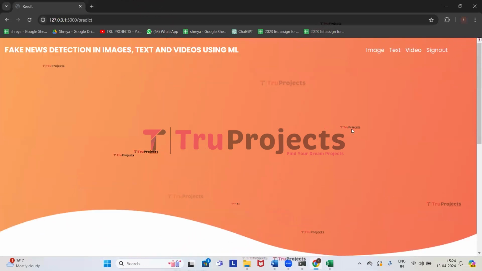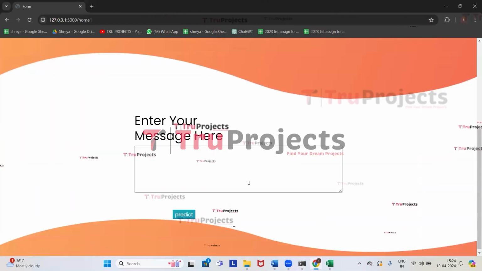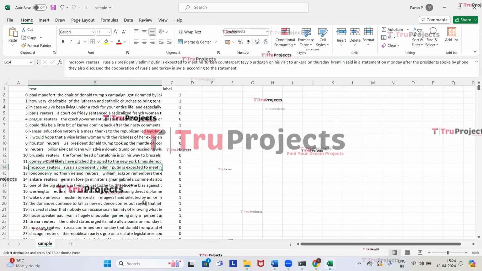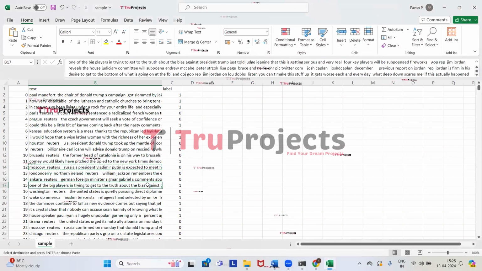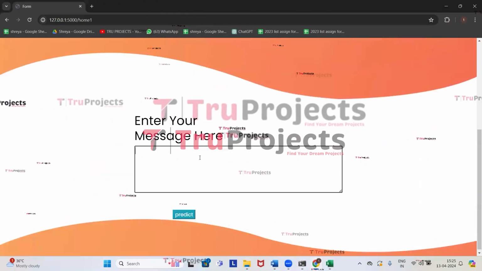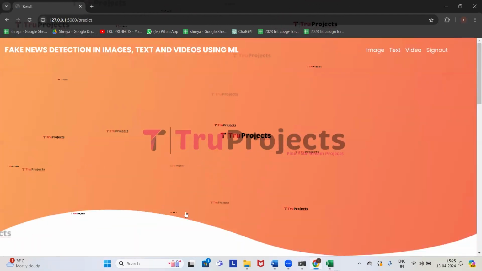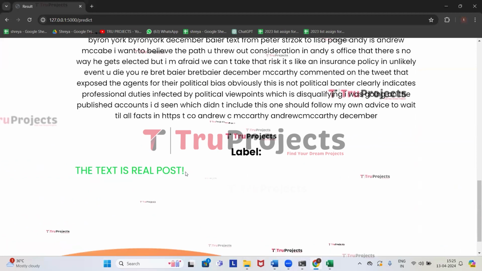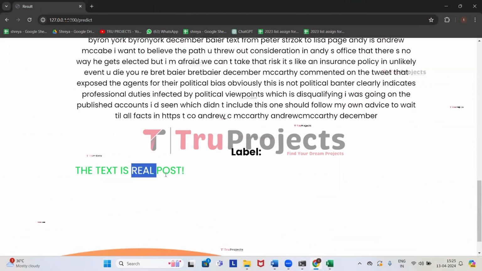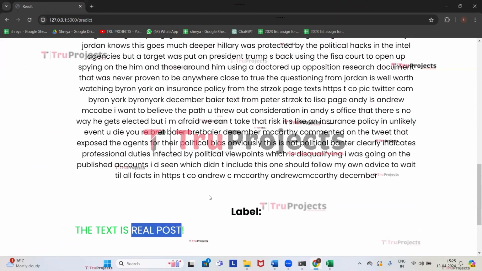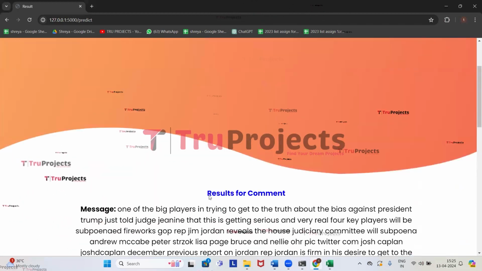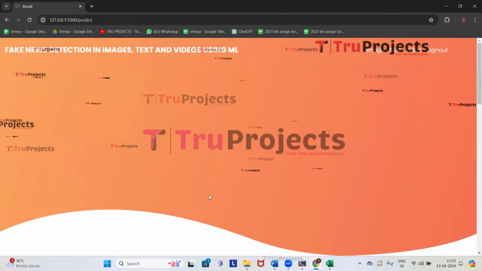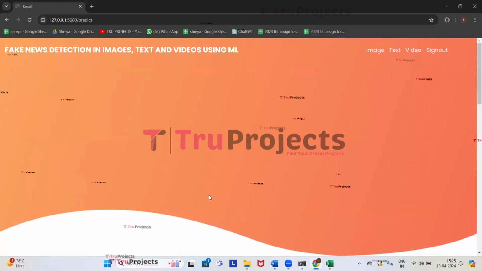So now we'll try giving one more message. Click on text, get back to the sample file. This time we'll be copying this test case, copy it, paste it, click on predict. So this is the message that we have entered and it has correctly predicted as it is real post, which means that it doesn't have any fake news in it. As of now, we have predicted fake news from images and text. Now we will detect fake news from videos.